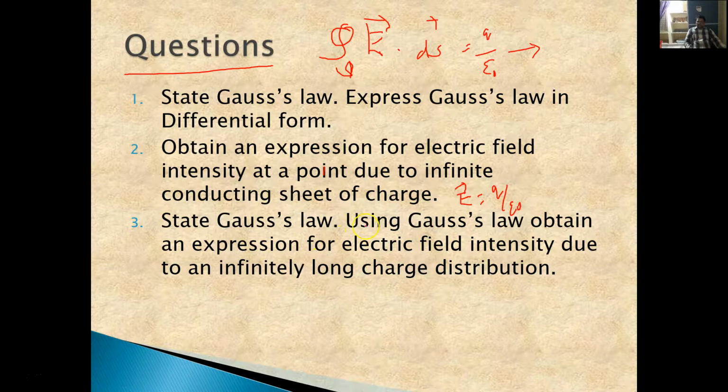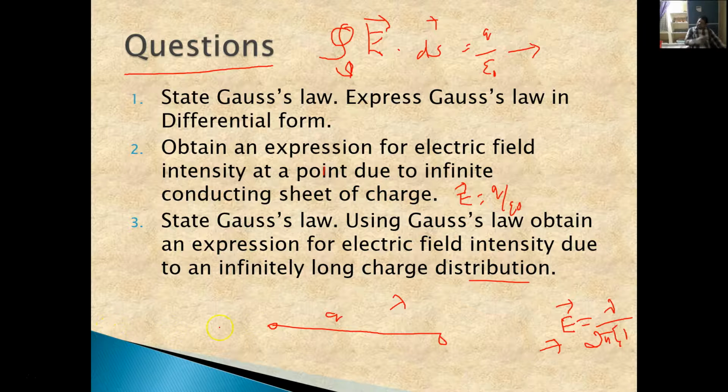We have also derived an expression for electric field intensity due to an infinitely long charge distribution, a wire kind of thing. Here we have taken the linear charge distribution, lambda. Finally we ended up with an equation for the electric field due to linear charge distribution, lambda by 2 pi epsilon naught r. So these are the applications of Gauss law we have discussed.